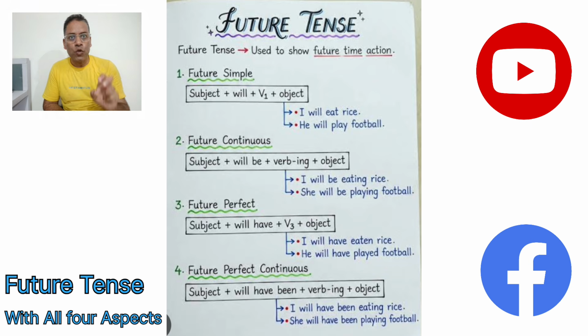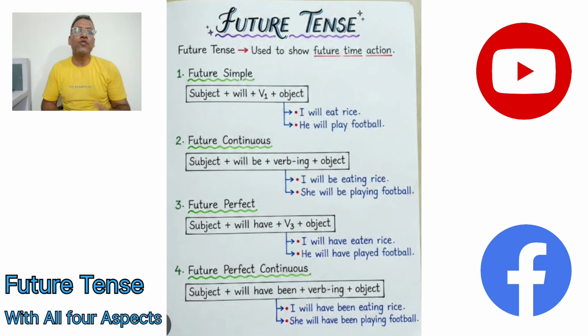So that's for the future simple. Future simple is being used for any kind of action or work that's been indicated in the future. It's a single verb that usually we indicate towards the future in the timeline, that is the time yet to come. Okay, that is for the future simple.